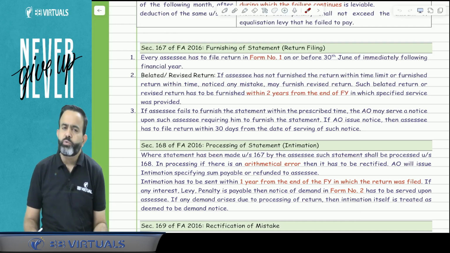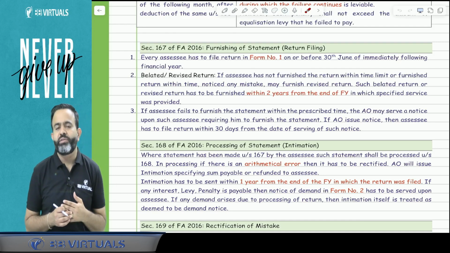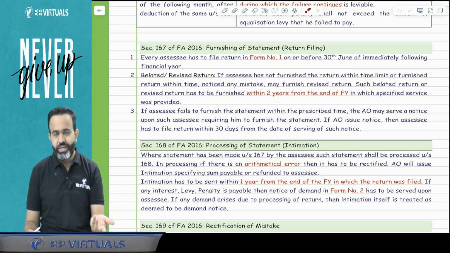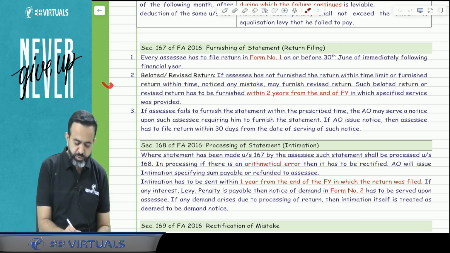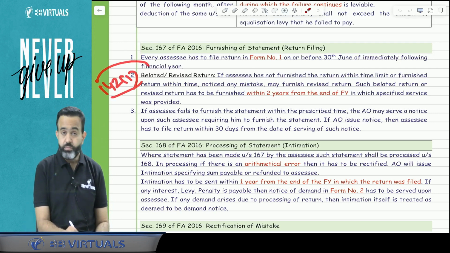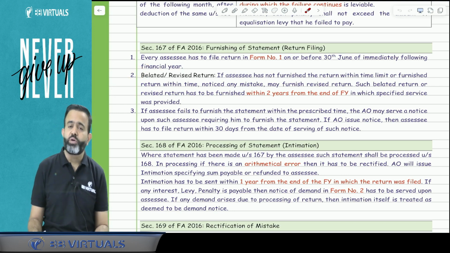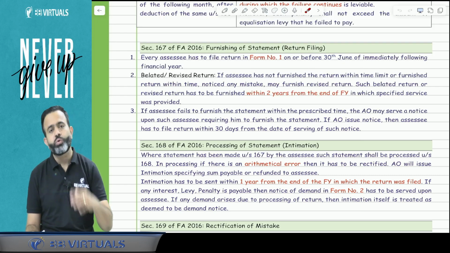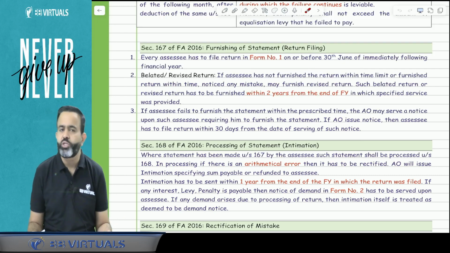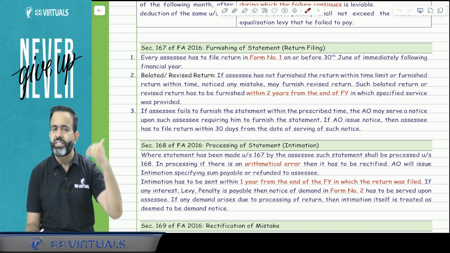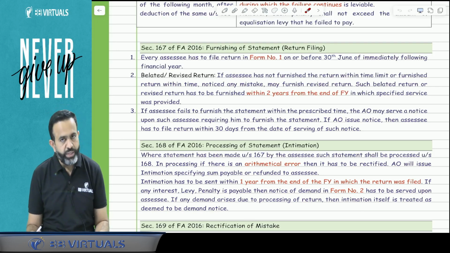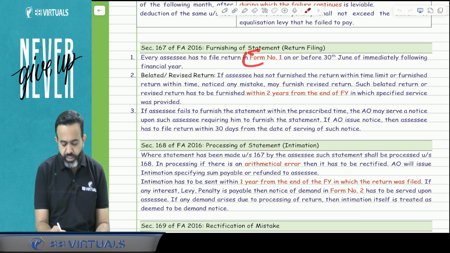Yes. Now guys, suppose sometimes you have not filed the equalization levy return, then the assessing officer may issue a notice. Like in income tax, if you remember, there was Section 142 subsection 1, and under Section 142(1), the AO may issue a notice to file the return. So here also, if you have not filed the return, then the AO may issue a notice to file the equalization levy return. Suppose the AO issues the notice, then within 30 days from the date of receipt of the notice, you have to file the equalization levy return in Form number 1.